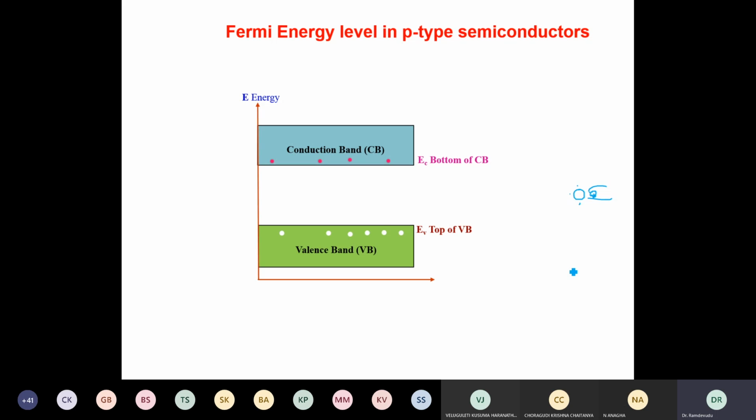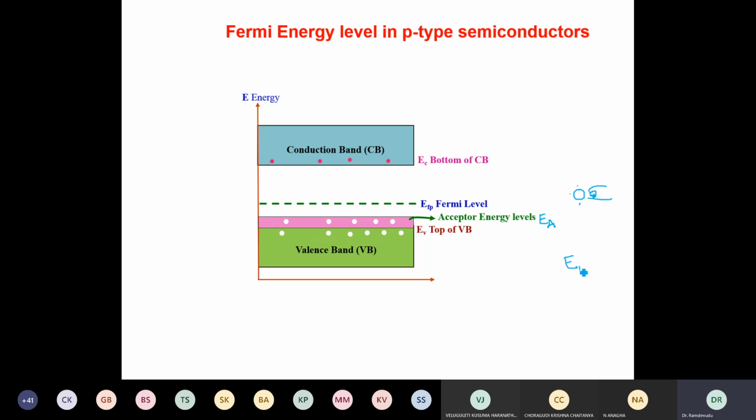The atoms of these acceptor impurities that we add into the semiconducting material will have their energy levels called acceptor energy levels. Acceptor energy levels are the energy levels that belong to the impurity atoms added to make a p-type semiconductor, which are trivalent atoms. Therefore, I will show here the acceptor energy levels, and I represent them by EA, where EA is the acceptor energy levels. ED is the donor energy levels in n-type.